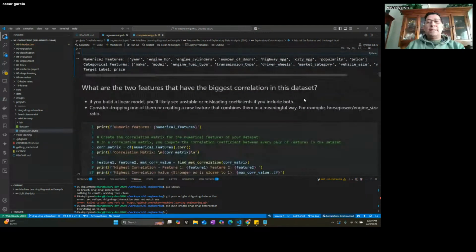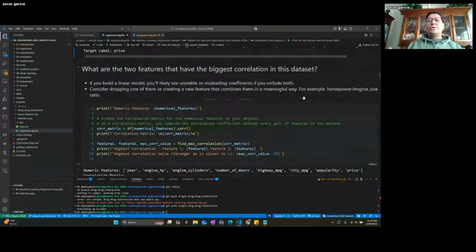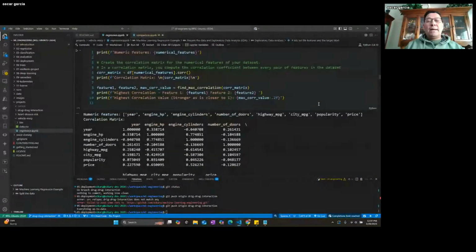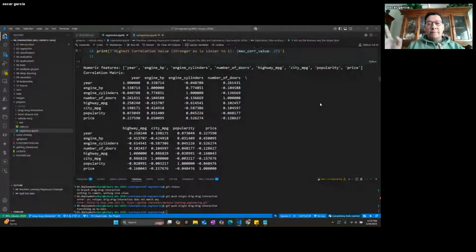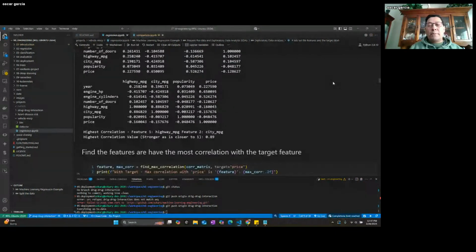So we're just understanding our data now, and we're trying to find features that have the biggest correlation. So we run this process and we create a correlation matrix. That just shows every numerical field in this data set and how they are correlated to each other. And we see that highway miles per gallon and city miles per gallon are highly correlated. Anything closer to 1 is highly correlated. What this usually means is that these 2 data points are basically the same. They're providing almost the same information.